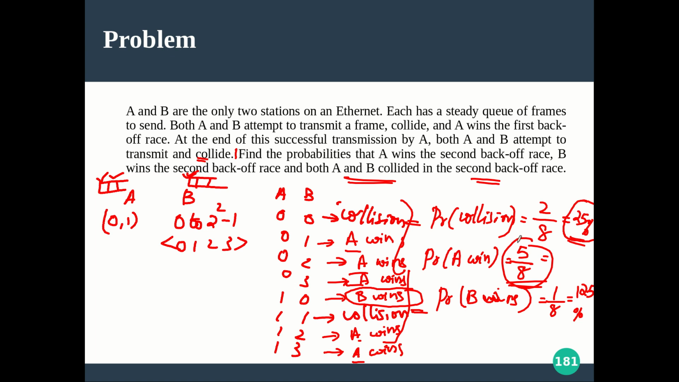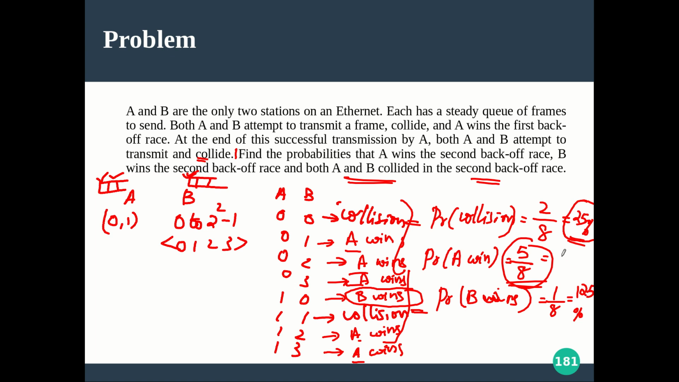But you know, previously the chance for A to win is 25%. From that point, once A won the game, its chance of winning again is getting increased, right? Previously it was 25%, 1 out of 4, now it is 5 out of 8. It's definitely a bigger value, right?